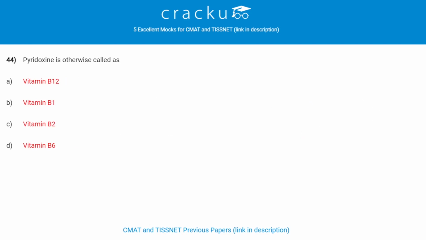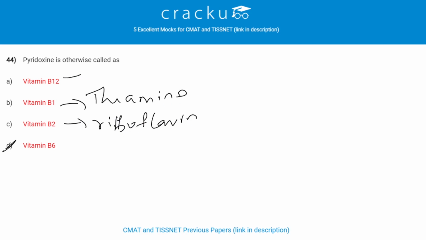Next question. Pyridoxine is otherwise called as? Pyridoxine is otherwise called as vitamin B6. B1 is thiamine. B2 is riboflavin. And B12 is cyanocobalamin.